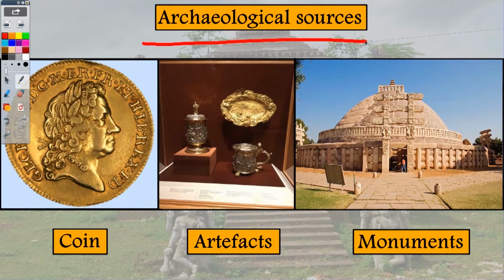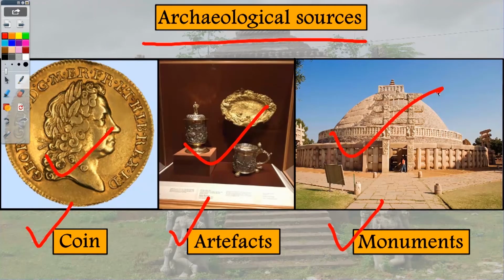Let's know them with the help of examples. First, we have coins, artifacts, and monuments. So, all of these are archaeological sources because coins, artifacts, and monuments are materialistic things. These help us to know about our history.